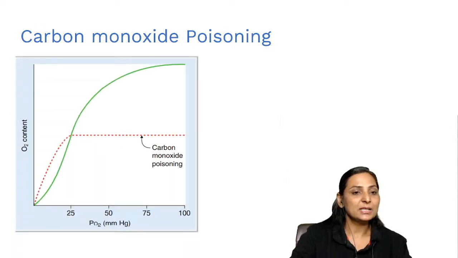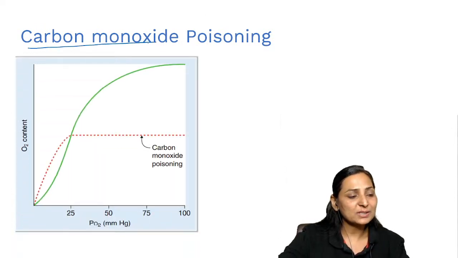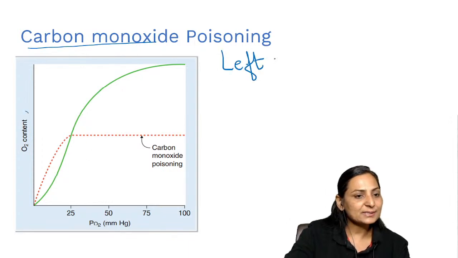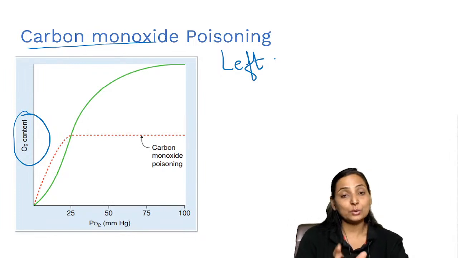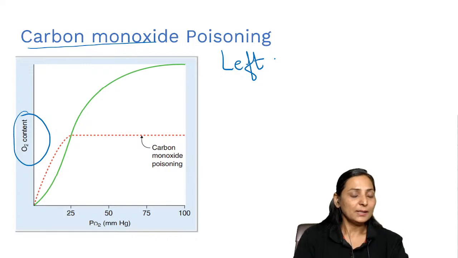Why not the cause? Because if you look at carbon monoxide poisoning, which is shifting the curve to the left, always look at the oxygen content. Biggest thing, always look at the oxygen content. If it is a left shift curve and you are confused, it could be carbon monoxide poisoning. No, always look at the oxygen content, because oxygen content is going to be grossly reduced in carbon monoxide poisoning. It is a type of anemic hypoxia. So actually ये करता क्या है?